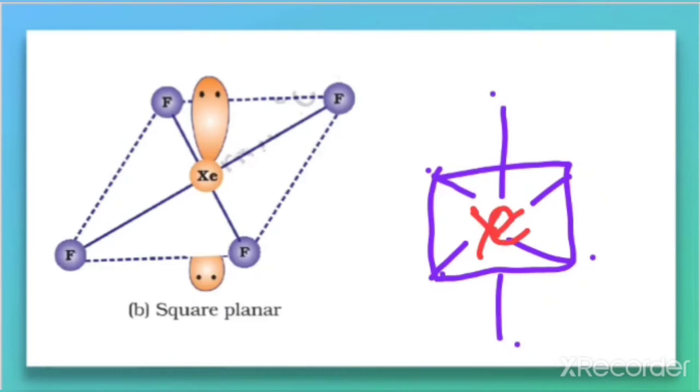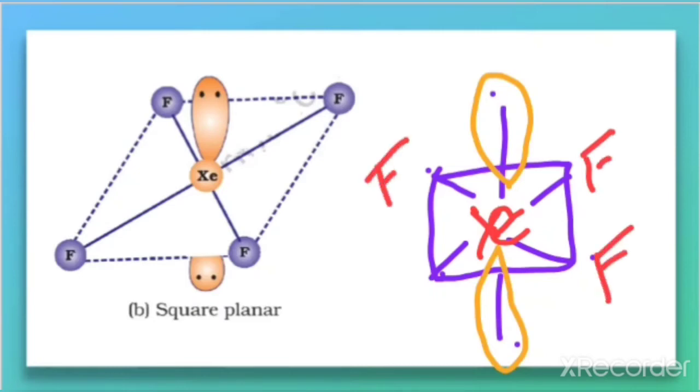Here we need to keep the lone pairs, because when there is an octahedral geometry, the lone pairs should be kept on the axial positions, that is one above the plane, the other one below the plane. So the rest of the positions will have the 4 fluorine. So this is the geometry, octahedral geometry, for the molecule XeF4.